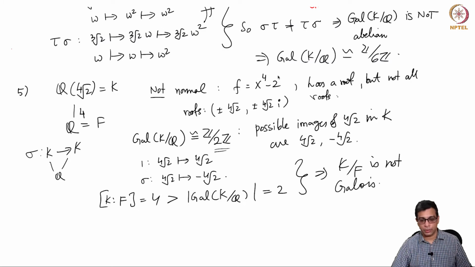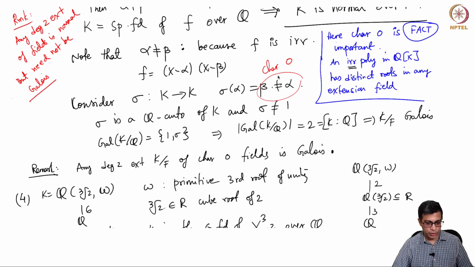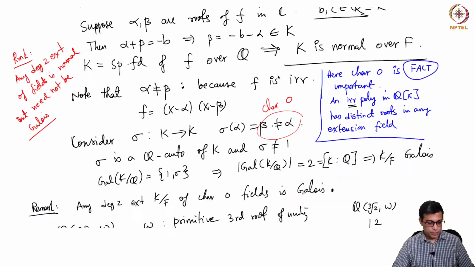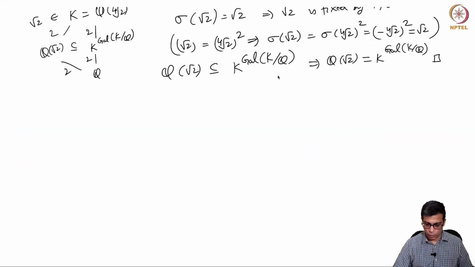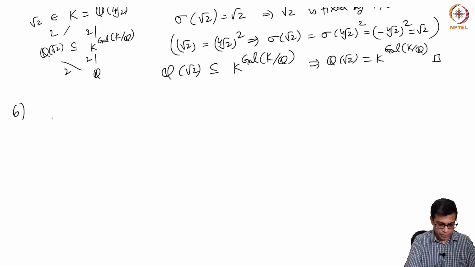Okay, let's continue. In the last video we started doing some problems. So let me do one more example. The problem asked us to find the Galois groups and determine if the extensions are Galois or normal. So we did a few. Let me do one more. This is also an example that we discussed earlier, but I want to finish the example by proving various statements that I was making in the past.